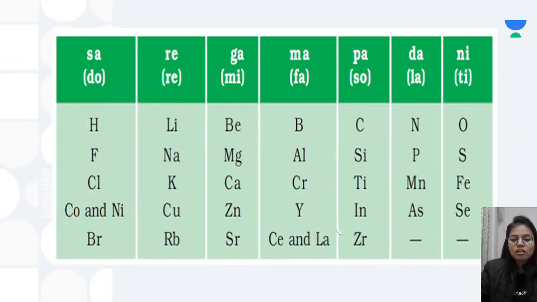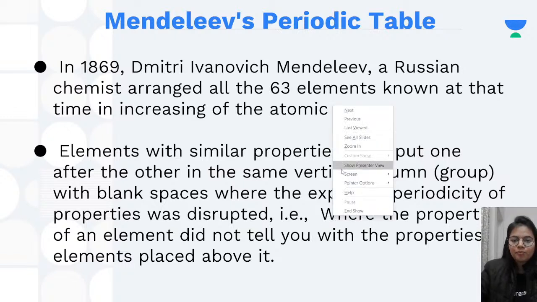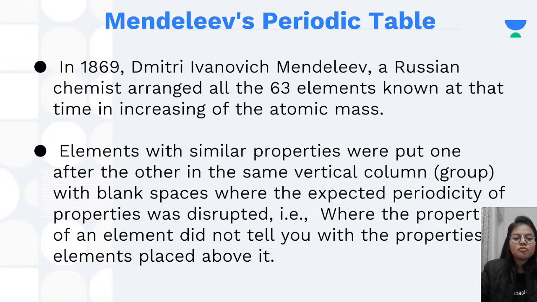All right. So then who came? Then Mendeleev came. So in 1869, Dmitri Ivanovich Mendeleev, a Russian chemist, tried to arrange all the 63 elements which were known at that time in increasing order of their atomic mass. Now, elements with similar properties were put one after the other in the same vertical column.